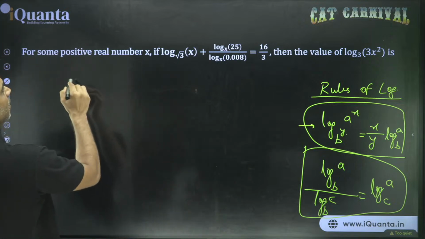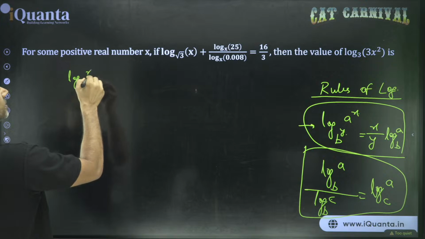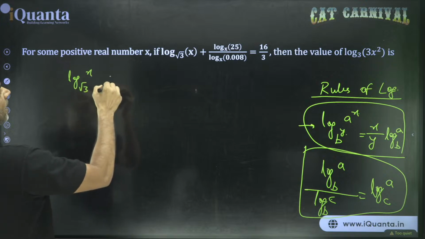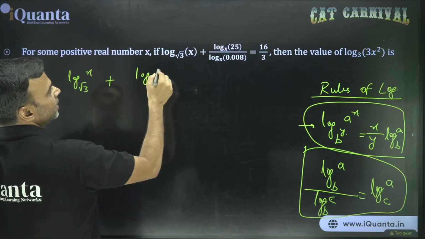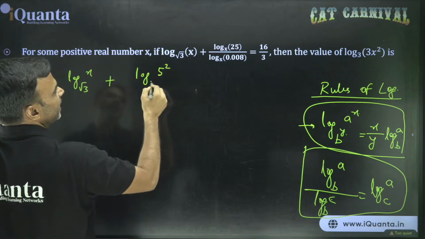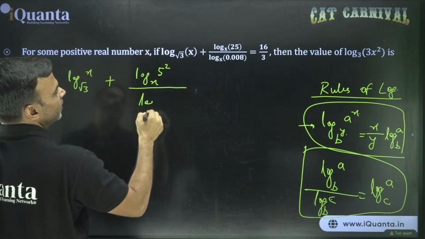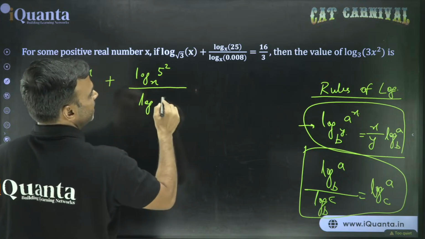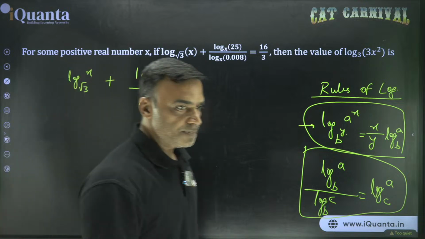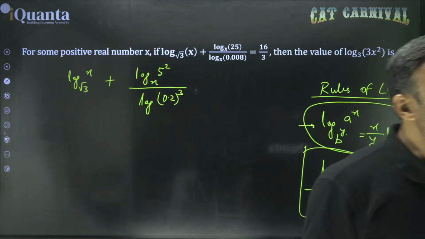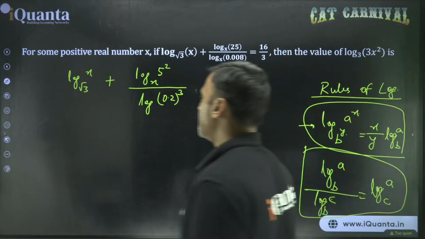Let's see. Log of x to the base root 3 plus log of 25 to the base x. Can I write this as 5 square to the base x divided by log of 0.008. Can I take it as 0.2 whole cube? 2 cube is 8. So 0.2 cube will be 0.008, right?